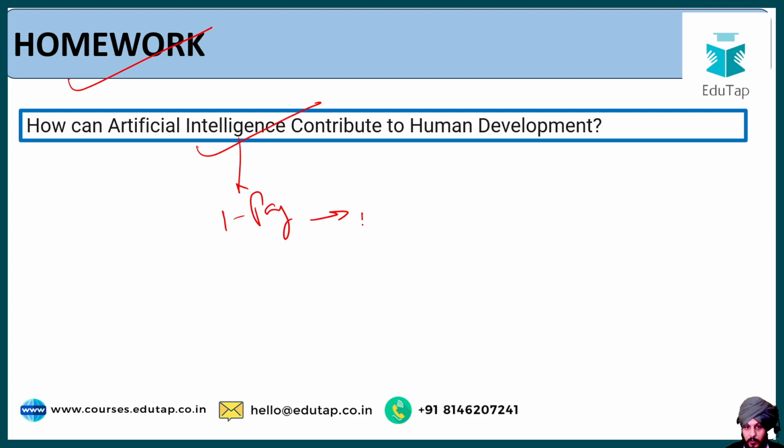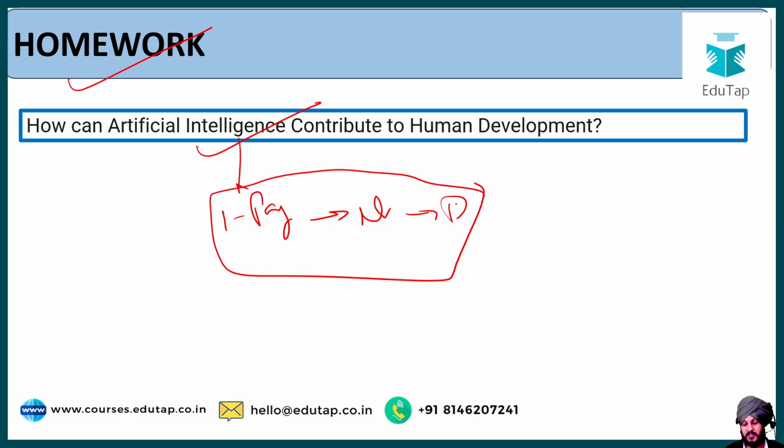Make a one-page note for descriptive, because this could be a question that can be asked in the examination, though I think the probability is not very high because it is an artificial intelligence based question. But last year also they asked a question with respect to AI in the banking sector, and since this is the theme of this very important HDI report, I thought that to be on the safer side you should try to prepare this parameter also. It won't take much time, prepare a one-page note and that is it. Revise it before the exam, to be on the safer end. I hope it is clear to you.